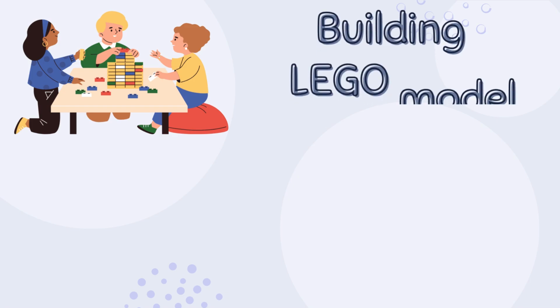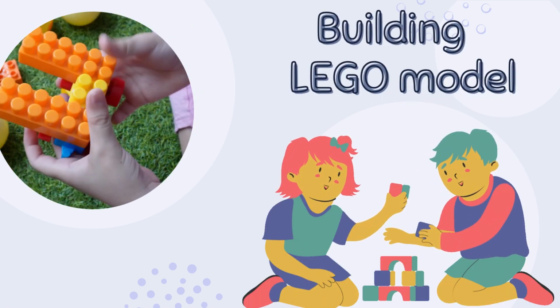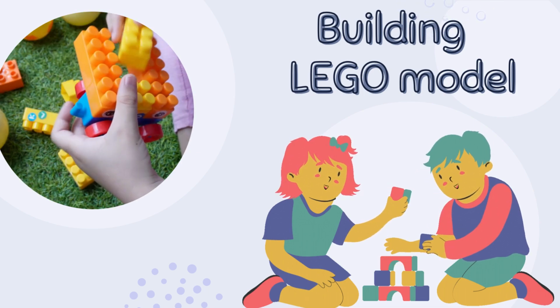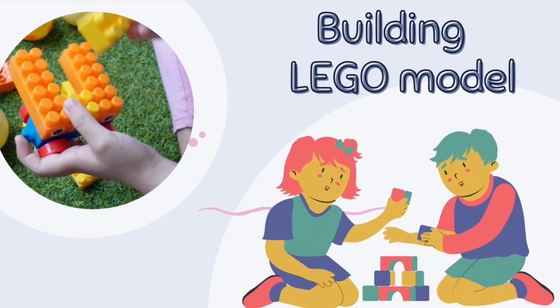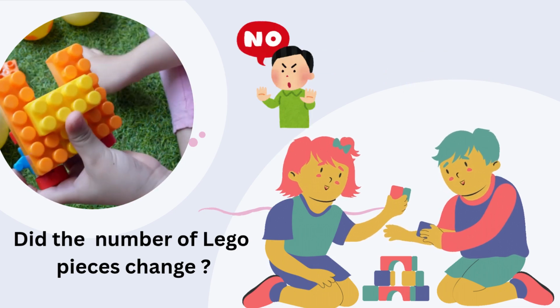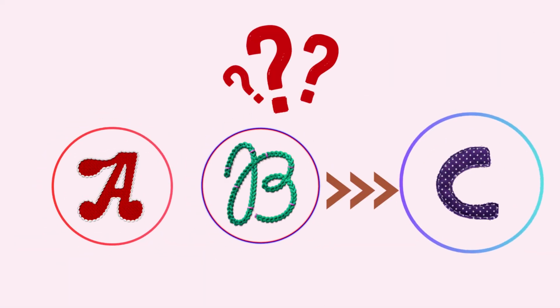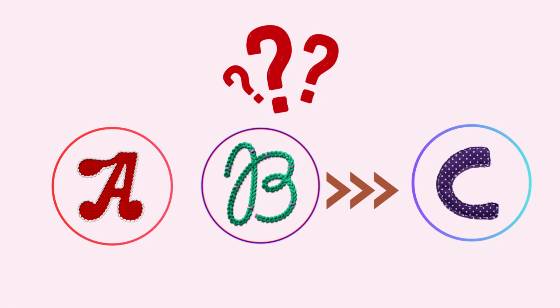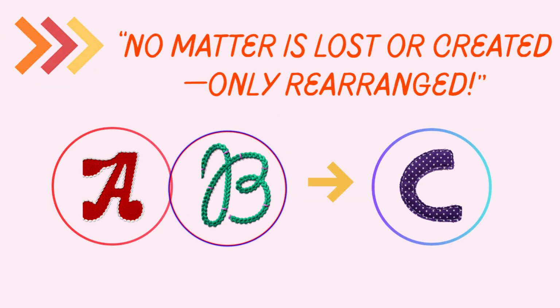Or we can say, it's like when children are building something with Lego bricks, you can take apart one structure and build a new one using the same pieces. Tell me, did the number of Lego pieces change? No, right. You just rearrange them. In chemistry, something very similar happens. Substances don't disappear or appear magically, they simply rearrange.